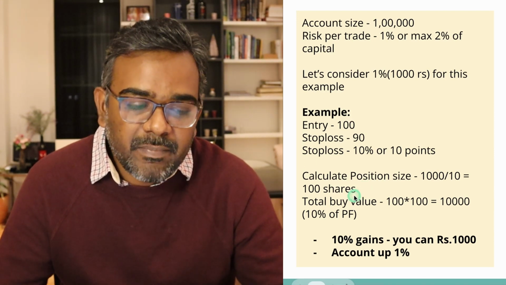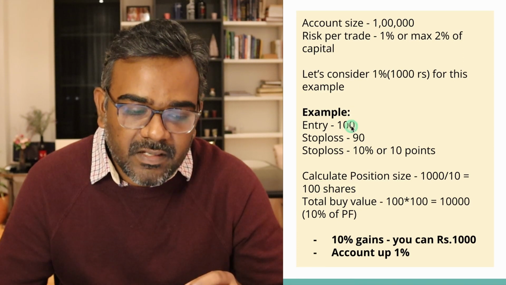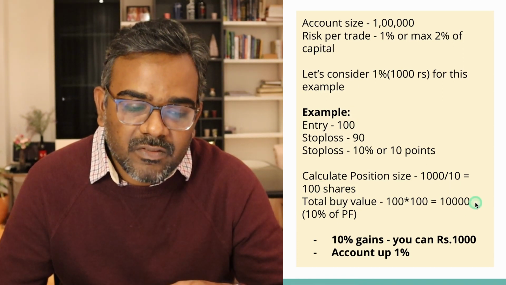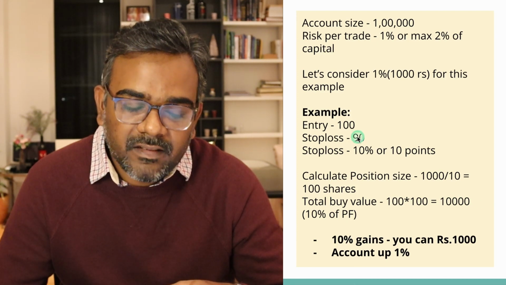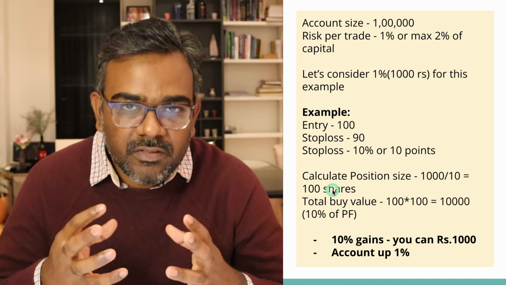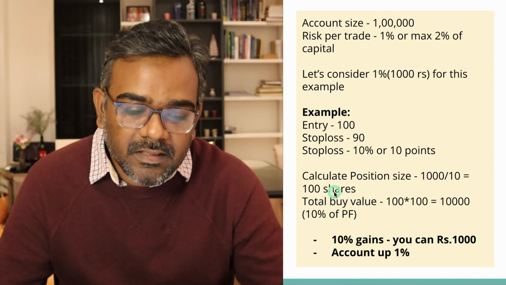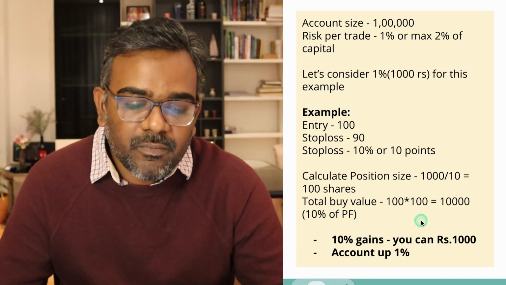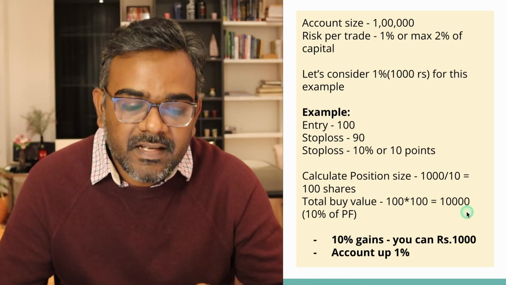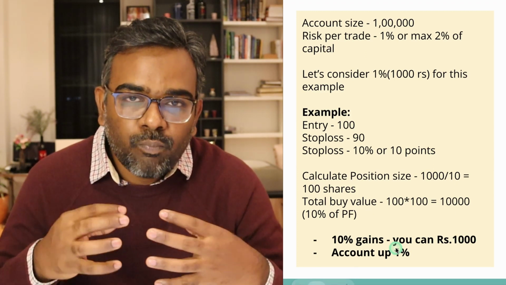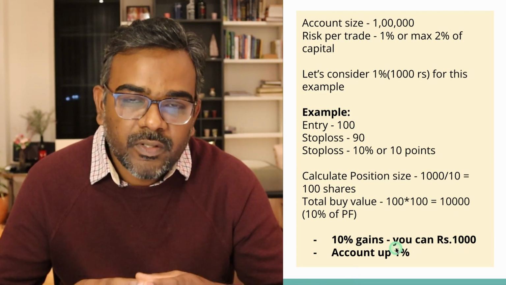So basically, if I buy 100 shares at 100 rupees, the total buy is going to be 10,000 rupees. And if this goes down to 90, which means I'm going to lose 10 points and I have 100 shares, I'm going to lose 1,000 rupees. Now, in case the stock goes up 10%, net to net, you bought 10,000 worth of shares, and you're going to make 1,000 rupees, and your overall portfolio as a whole is going to go up 1%.